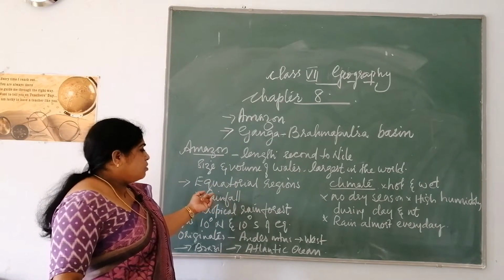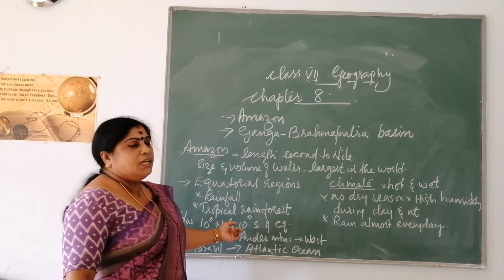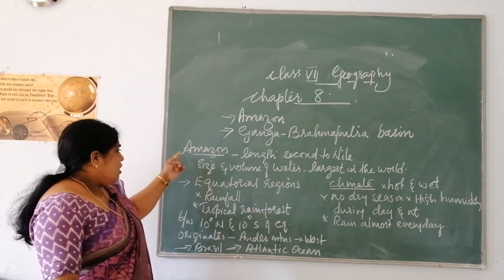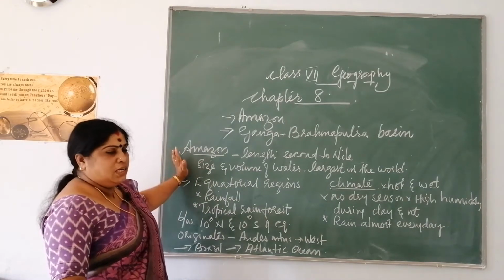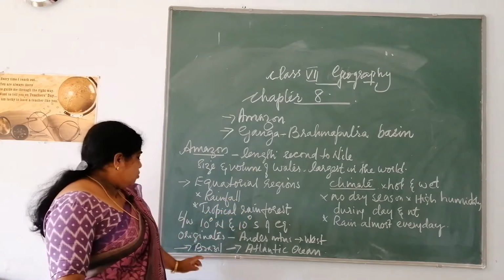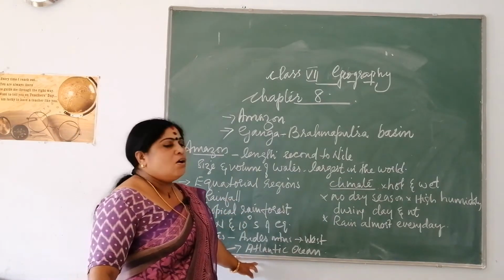So these equatorial regions lie between 10 degrees north and 10 degrees south of the equator. You can find this river Amazon. River Amazon originates in the Andes mountain in South America. It moves towards the east. It flows through entire Brazil and empties its water in the Atlantic Ocean.